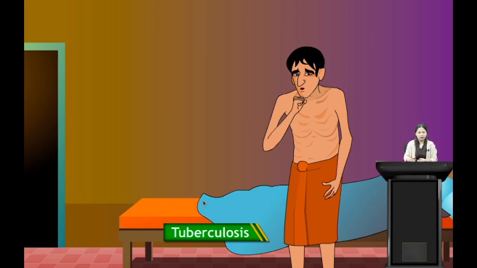So we have to be very careful so that we do not get infected with these diseases.